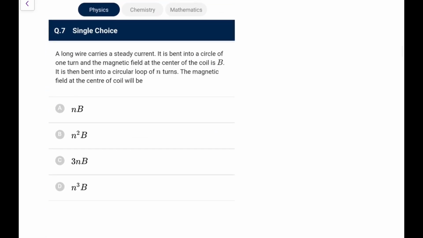A long wire carries a steady current. It is bent into a circle of 1 turn and the magnetic field at the center of the coil is B. Now it is bent into n turns, the field becomes n square B. That is the result I ask my students to remember. If turns is n, the field at center becomes n square B and the magnetic moment becomes M by n.